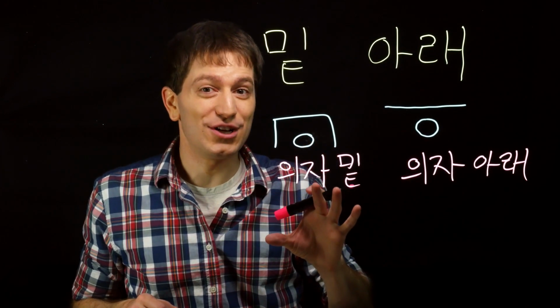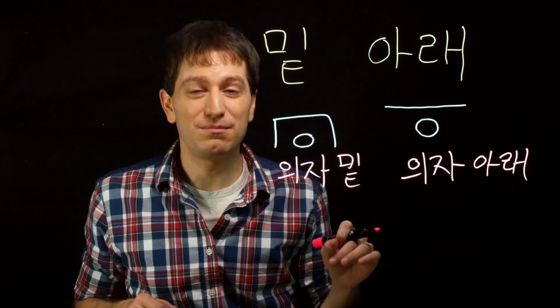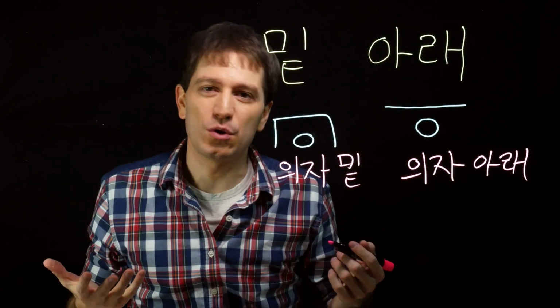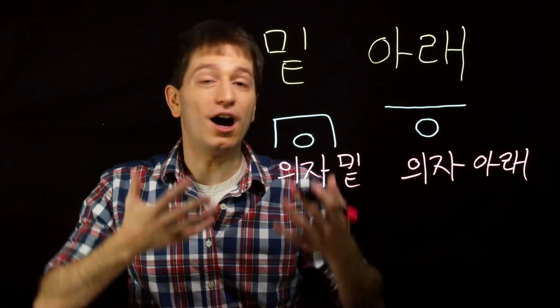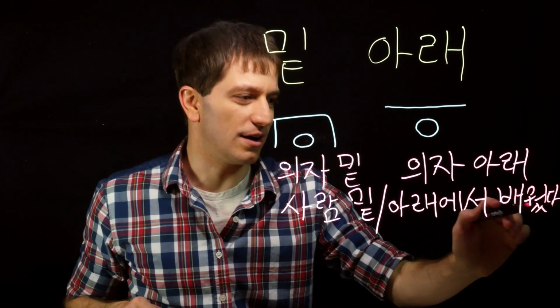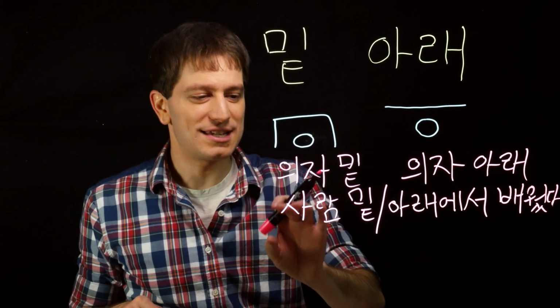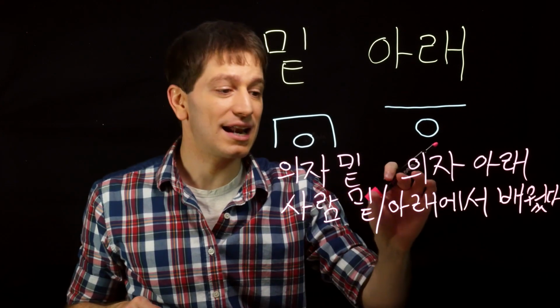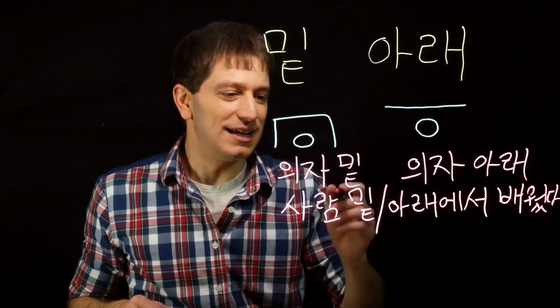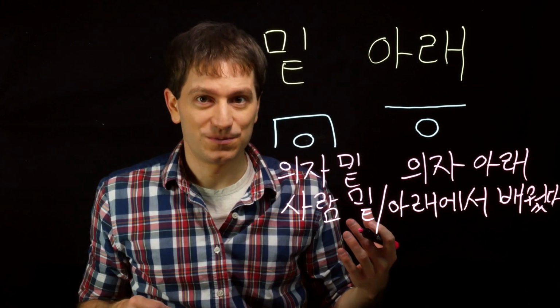In addition, you can also use both of these words to mean that someone or something is below something's influence. For example, you studied under a certain teacher. You can say 사람 밑 or 사람 아래에서 배웠어요 or 배웠다. Either one would work fine for that too.